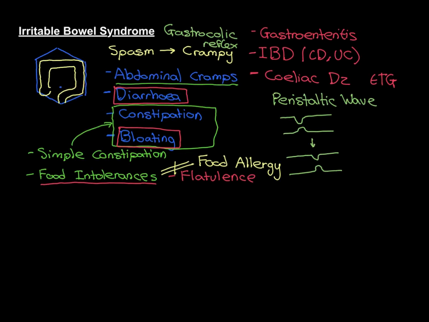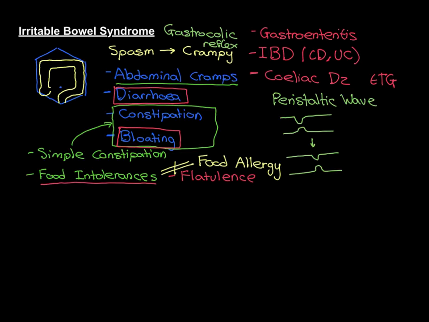In the previous video, I told you about how important it is to be aware of these other conditions, simple constipation and food intolerances, that can often cause these secondary symptoms of IBS, but which won't give rise to the primary symptom of the abdominal cramps.